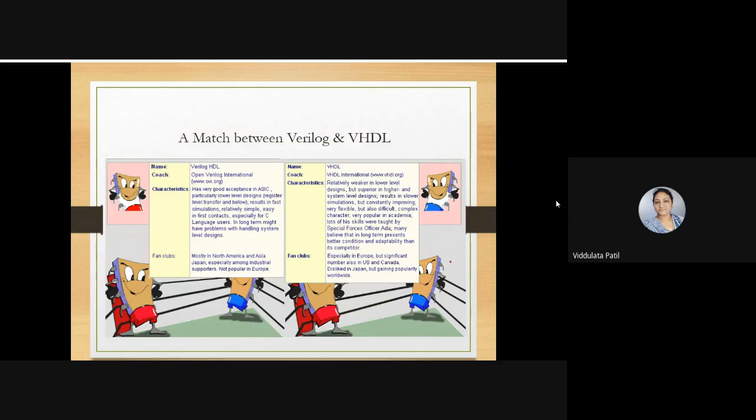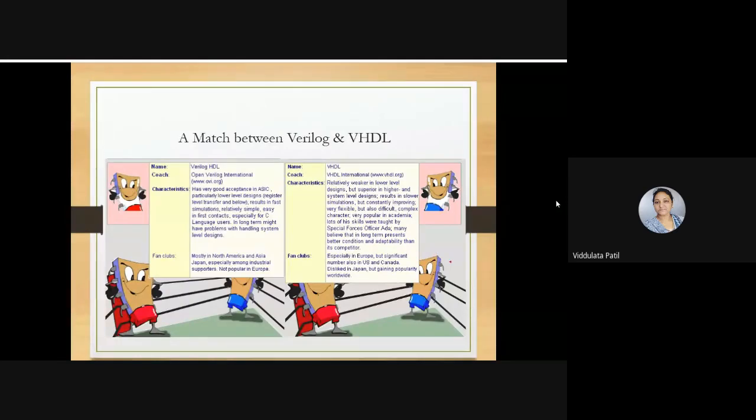While if we consider VHDL, it is relatively weaker in lower level designs, but superior in higher end and system level design. It results in slow simulation, but is constantly improving, and it is very flexible, but also difficult. VHDL has complex characters and is very popular in academia.